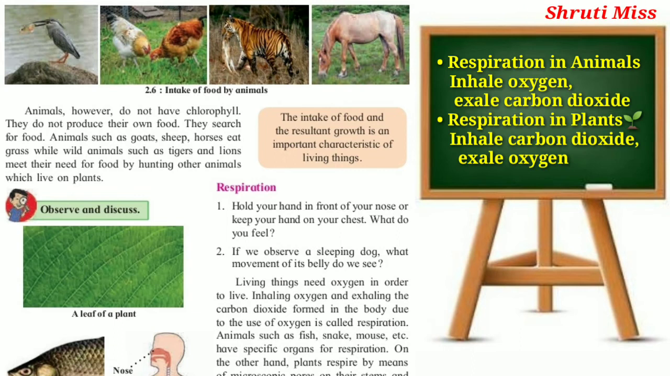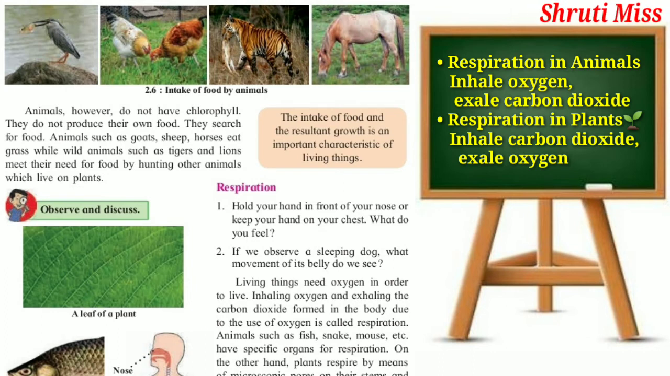Now the next point is respiration. Hold your hand in front of your nose and keep your hand on your chest. What do you feel? If we observe a sleeping dog, what movement of its belly do we see? Living things need oxygen in order to live. Okay, living things means plants, animals and humans. They need oxygen in order to live.